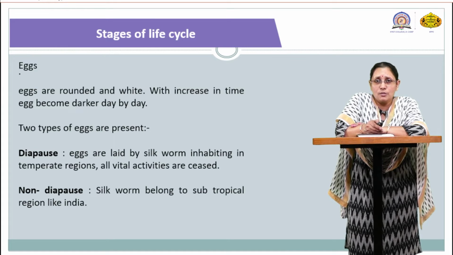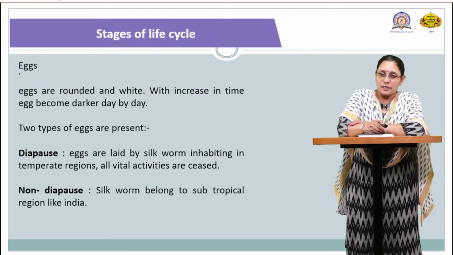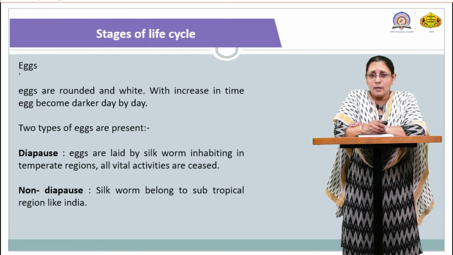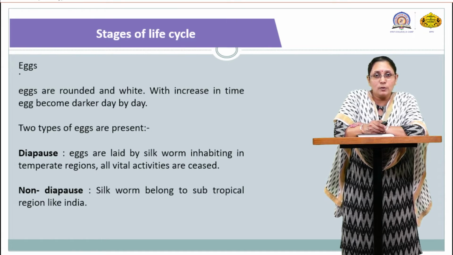Now we turn towards the stages of the life cycle. Eggs are rounded and white. With increase in time, eggs become darker day by day. Before starting the life cycle, there are 2 types of insects: insects having a complete life cycle and insects having an incomplete life cycle. Scientifically we call them holometabolous insects and hemimetabolous insects. Here you can see the complete life stages, so this worm or moth is a holometabolous type of insect.